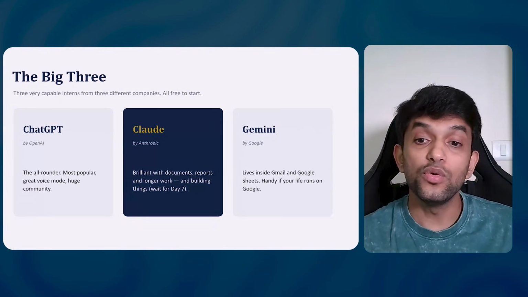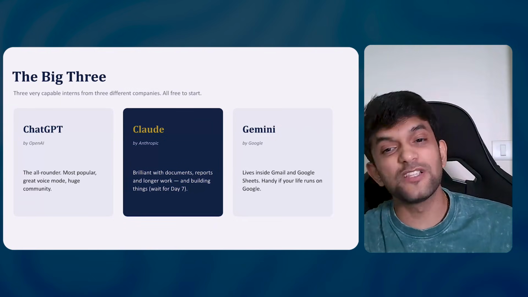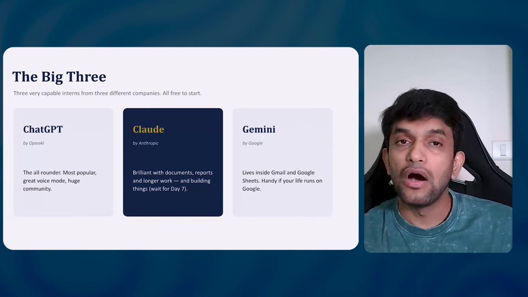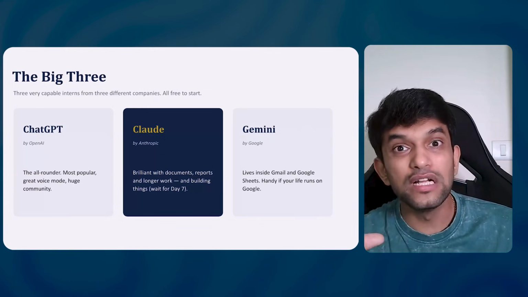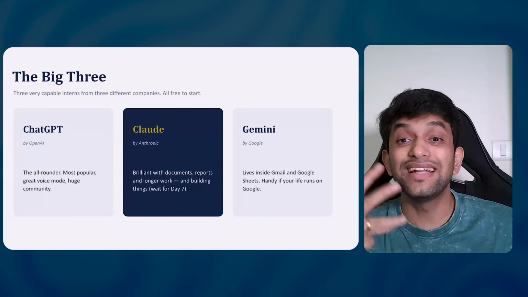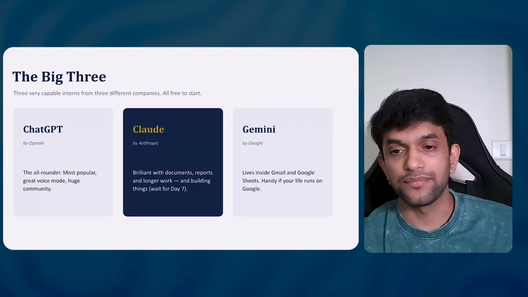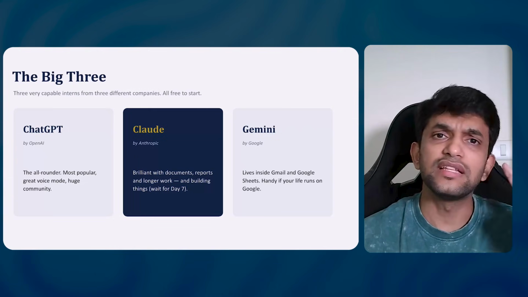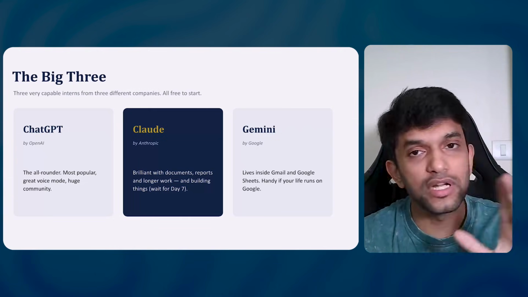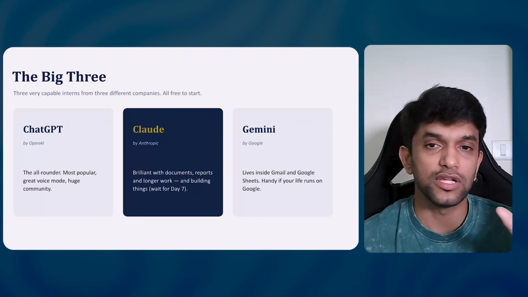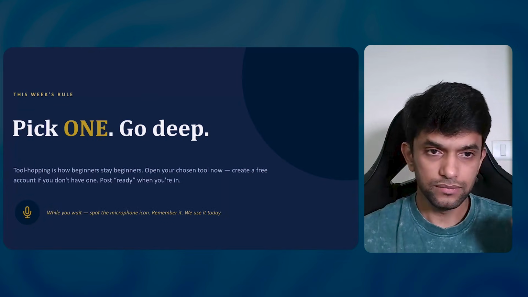Now, Gemini, as I told you, is Google native. It is built by Google. So with Gmail, Google Drive, Google Sheets, Google Slides, it is very easy to operate. Perfect. These are the three. You'll be like, Amrit, what about the others? No need to bother about it. Don't worry about all the other things.